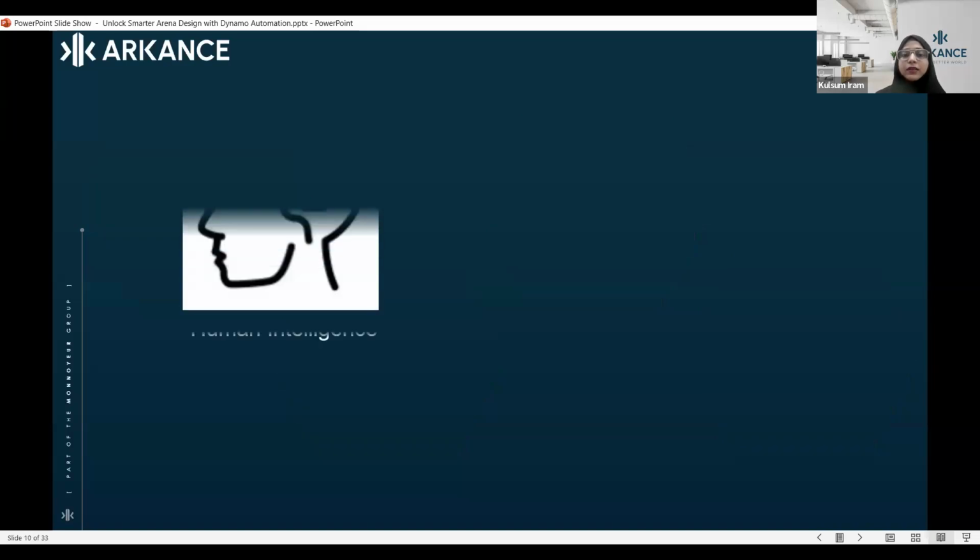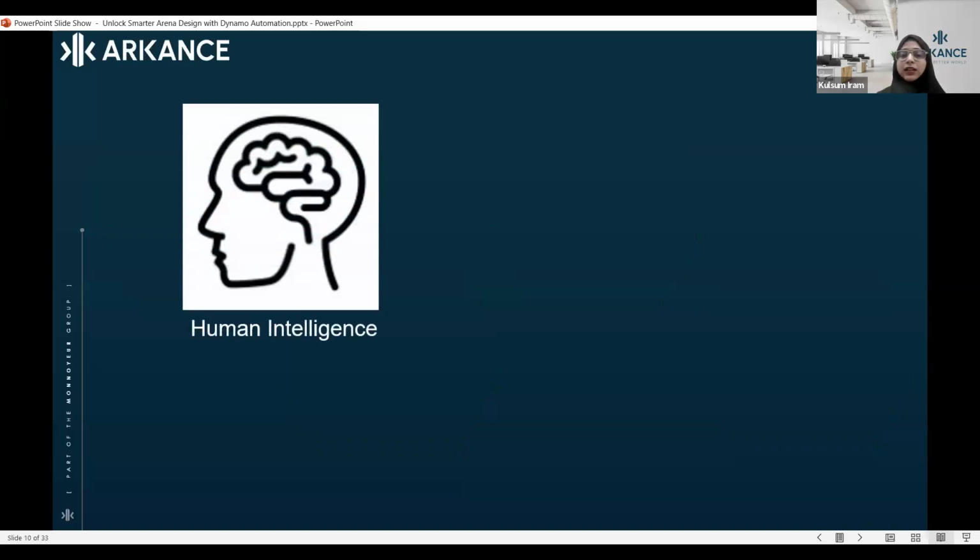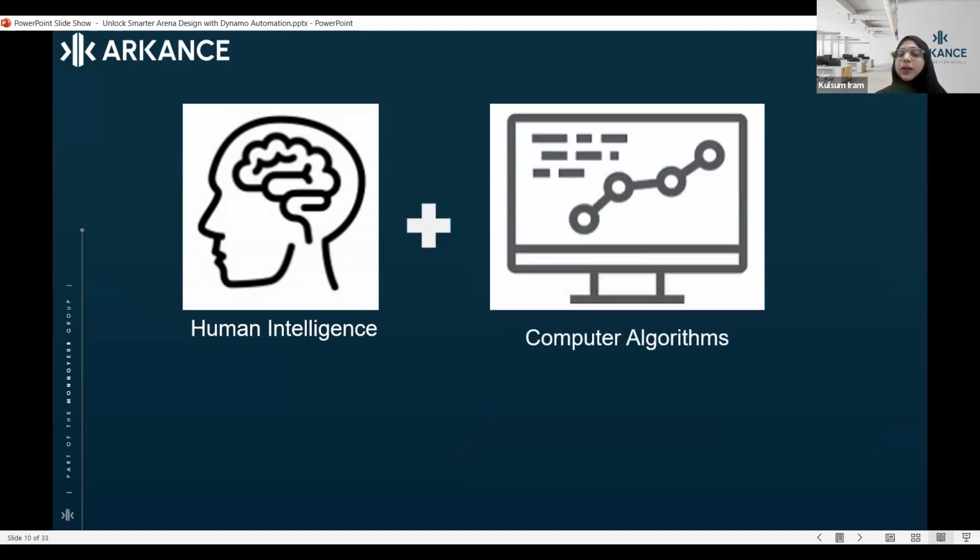After this, I would like to showcase in layman terms what parametric design, computational design, Dynamo, and automation are. When we introduce human intelligence, which is us humans, and combine our minds with computer algorithms, that means we are going into computational design.